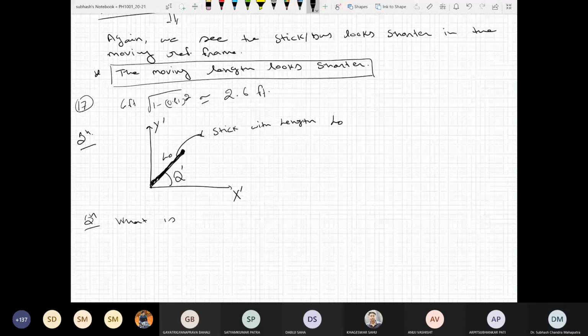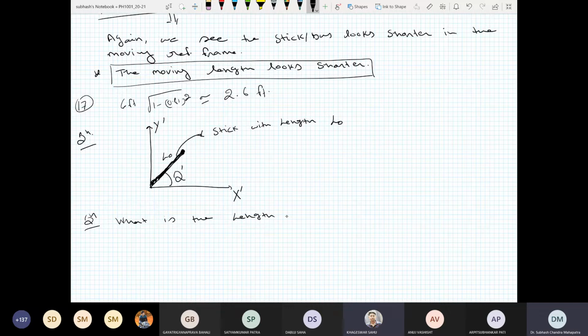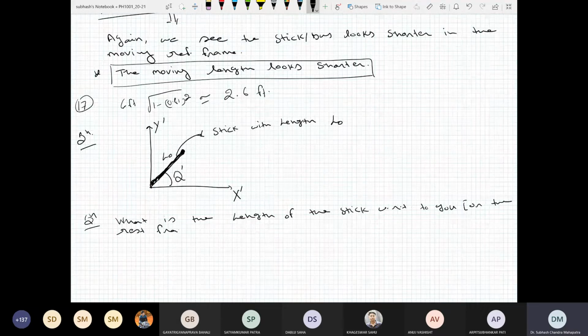Question. What is the length of the stick with respect to you, or the rest frame? Can you do this? Sir, what is the velocity direction of the moving frame? Okay, the velocity is V. Which direction is it moving?